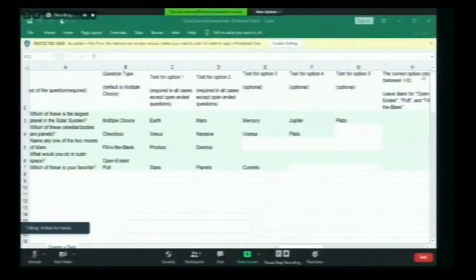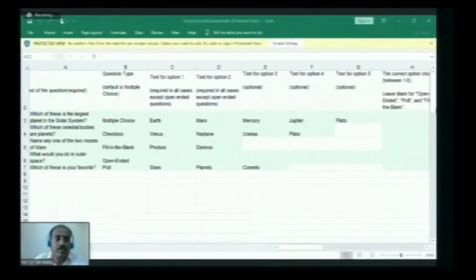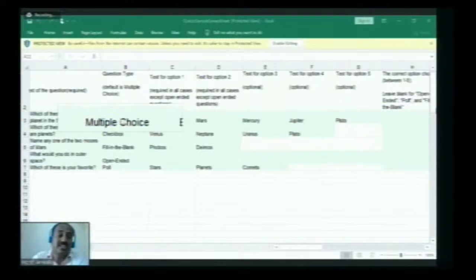So this is the template where the type of question and the question text are given. You can type the questions here and specify the type of question, whether it is multiple choice or fill in the blanks. You have to add the five options and write the correct answer.